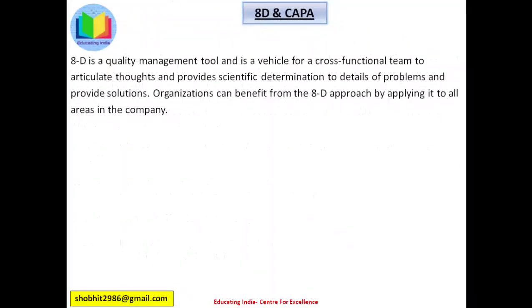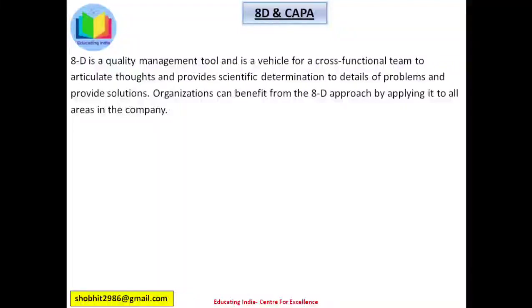Friends, now we will see what is 8D and CAPA. It is a quality management tool and is a vehicle for a cross-functional team to articulate thoughts and provide scientific determination to details of problems and provide solutions. Organizations can benefit from the 8D approach by applying it to all areas in the company.